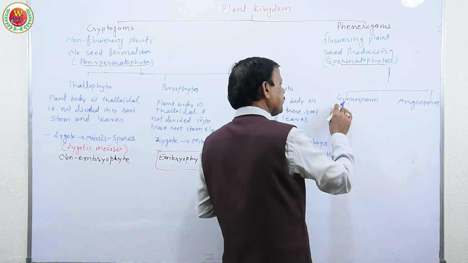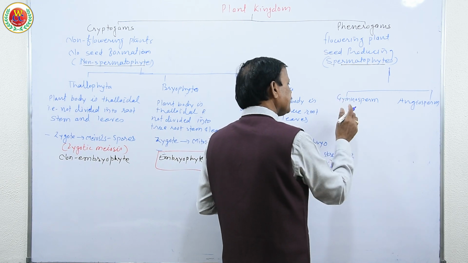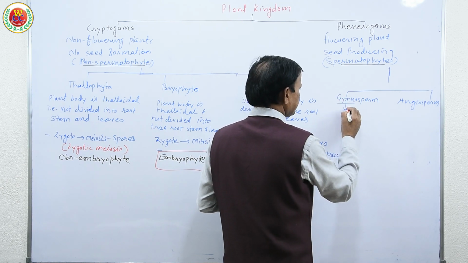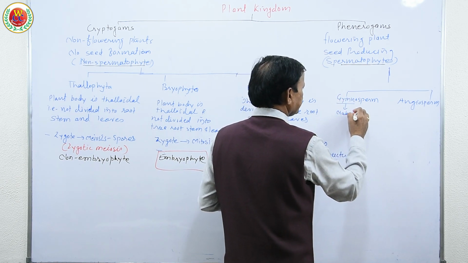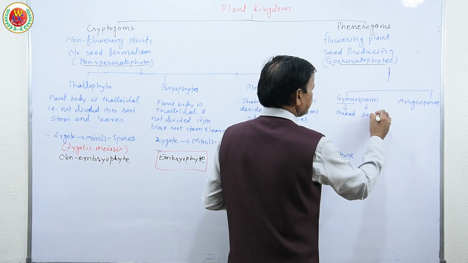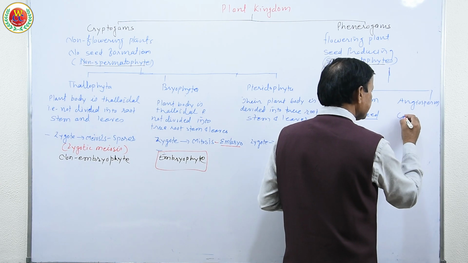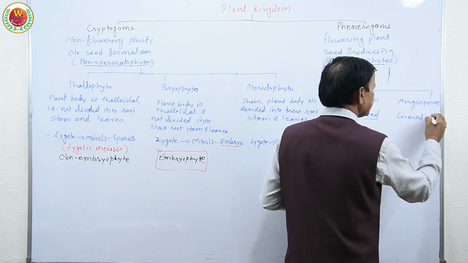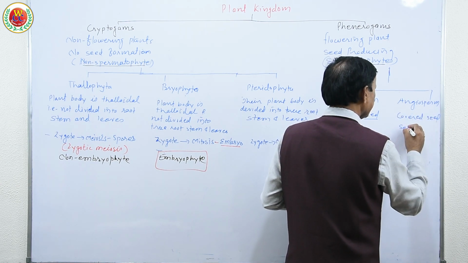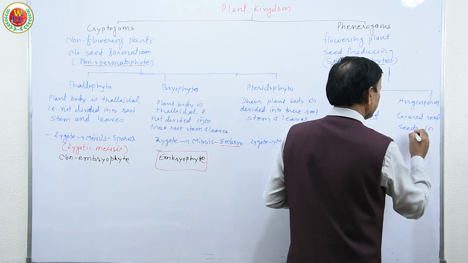Gymnosperms are plants that produce seeds, but naked seeds. Gymno means naked and sperm means seed. So these naked seeds are produced here, whereas here they are covered seeds, that means seeds in fruit.